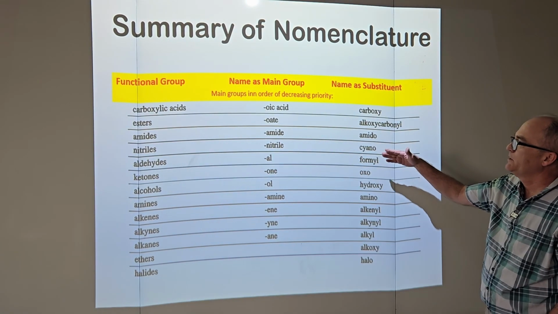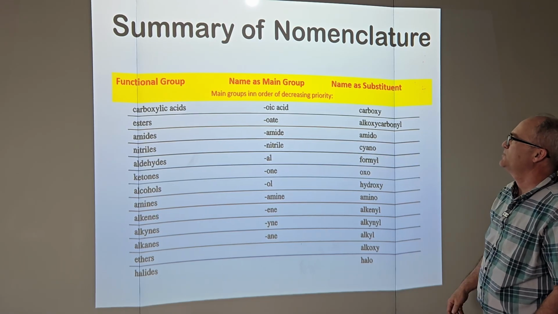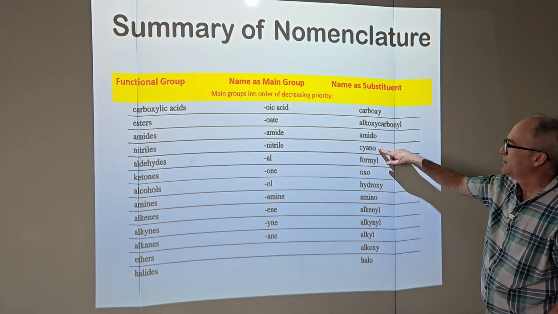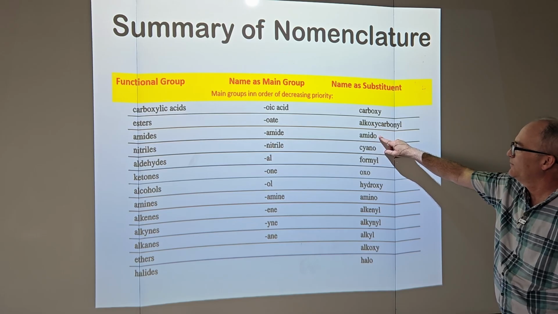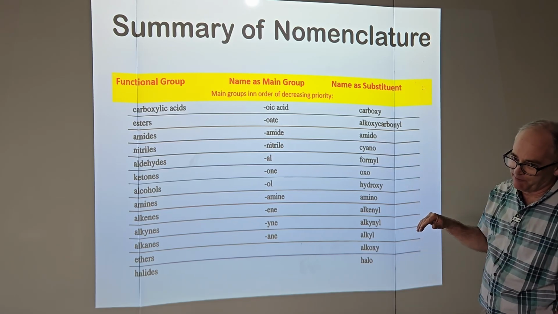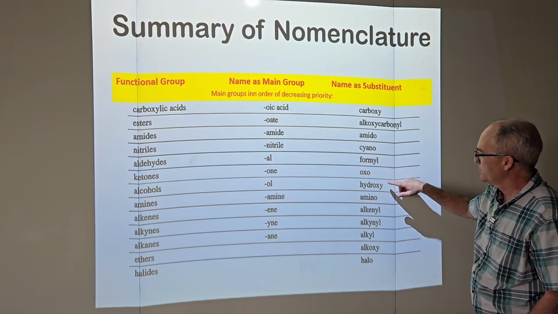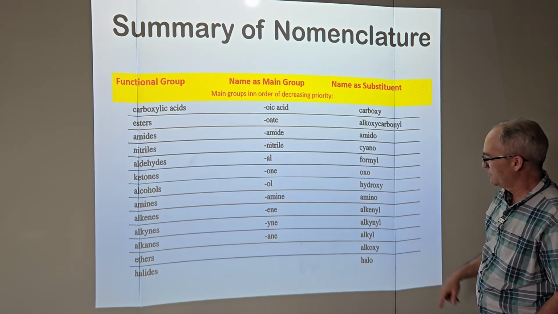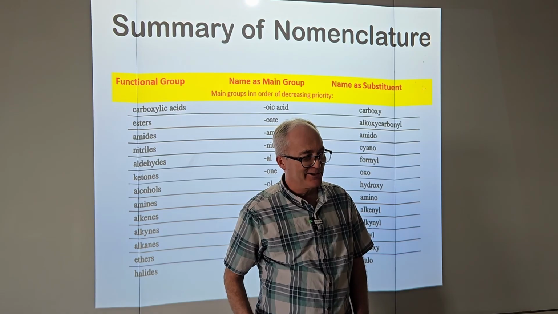For whatever reason, when we name a carboxylic acid as a substituent, it's carboxy, cyano. This is one I've hardly ever used. Amido, amidal. Let's stick with amido. Formyl, oxo, hydroxy, amino. Any questions over the nomenclature?